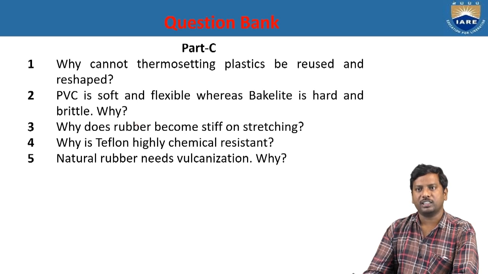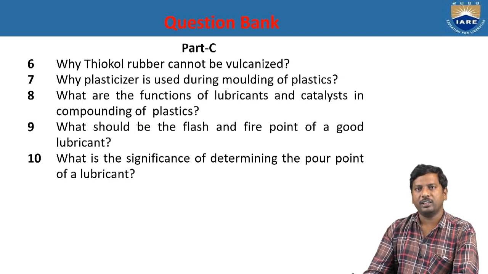And natural rubber needs the vulcanization. Why? Because of the improvement of the stability of the natural rubber, we apply the vulcanization, to get cross-linked with sulfur in order to get the quality of the rubber. Why can thiol rubber not be vulcanized? Because it already involves the sulfur linkage. That's why it cannot be vulcanized.